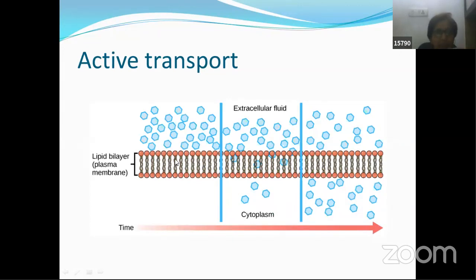Same example, again I quoted over here. So you find that particles are present over here. Slowly these particles reach inside. Generally, we say till equilibrium is attained, but here in living systems, we want all the particles inside. Their energy is spent, which is active transport.